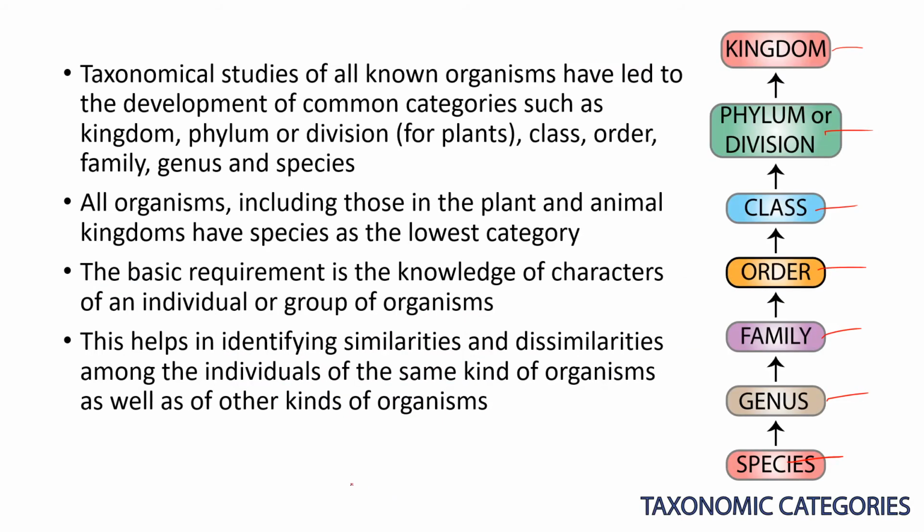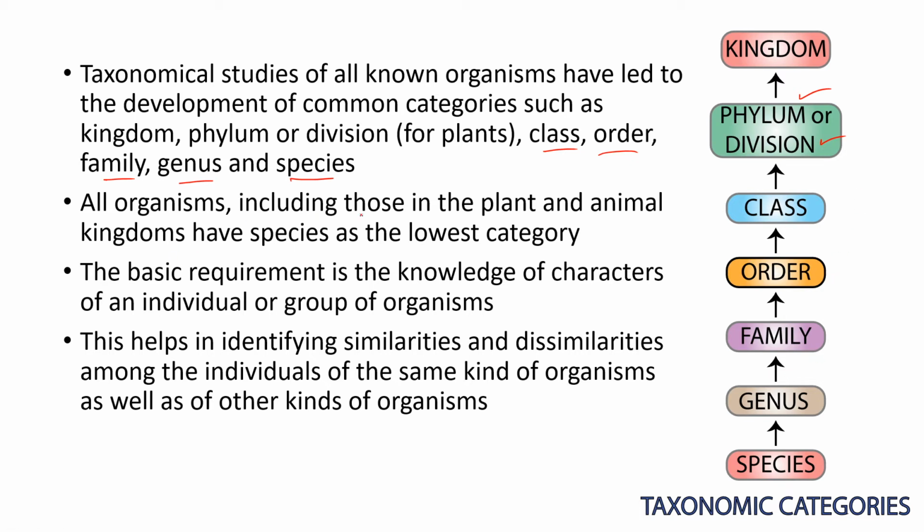Thus taxonomical studies of all known organisms have led to the development of common categories such as kingdom, phylum, division and so on. In the taxonomic categories, there are two things after the kingdom: the phylum and the division. What is meant by phylum and division? The phylum is used for animals, while the division is used for plants. Next are class, order, family, genus and species. These are all the seven categories present in the taxonomic categories, or the classification of these organisms.